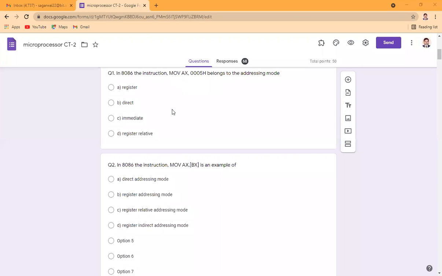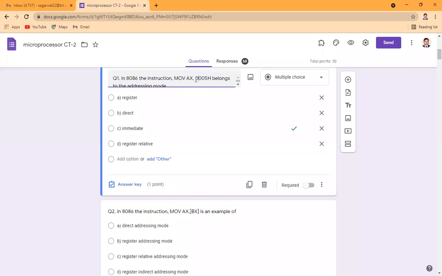So the answer of this particular question is C, that is immediate addressing, in which we want this data 0005 immediately to be copied in the AX register. So the answer is immediate addressing mode.